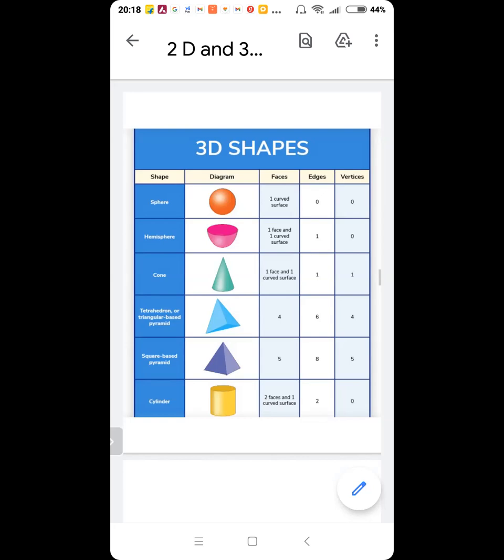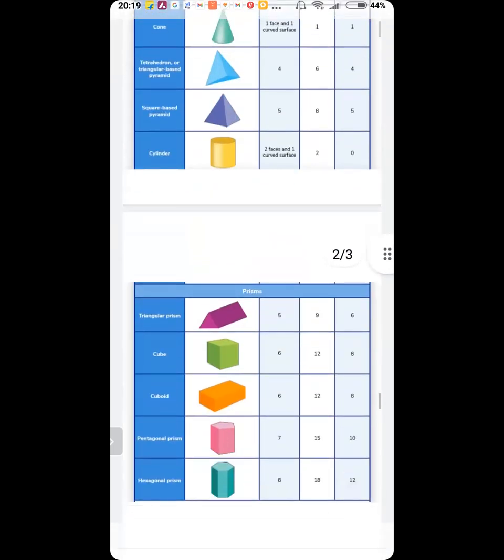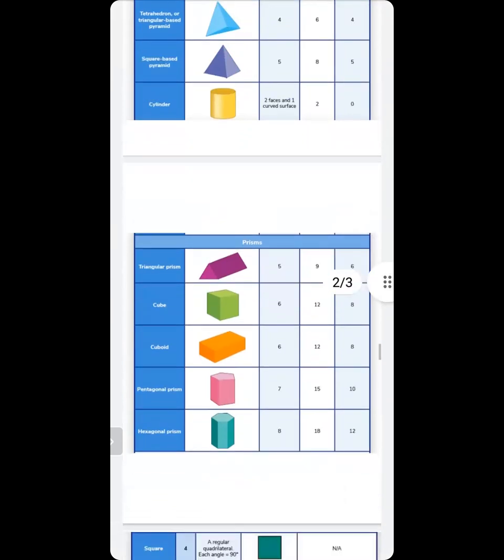Cone. Look at the cone. A cone has one curved face and one vertex and one edge. Cone has one face which is not curved and one curved face. So Beta, just memorize this stuff. Yeah, then we have for prisms also faces, edges, and vertices. And so Hunar, you'll have to memorize this.